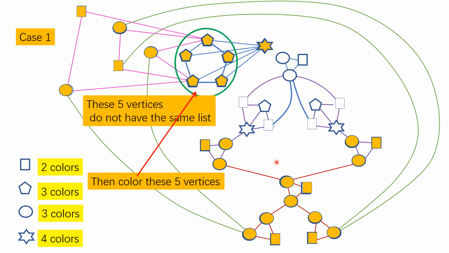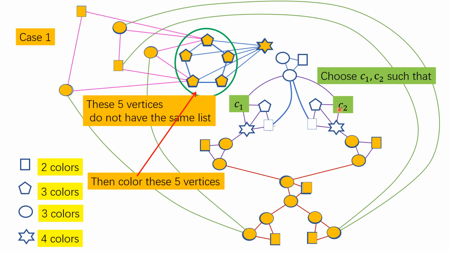I have to be careful. So what I'm going to do is choose the color C1 for this vertex and color C2 for this vertex. I choose these 2 colors carefully. So how do I choose this C1 and C2? If this vertex and this vertex have the same color, so they have a common color C1, then that is the color I choose. And I assign C1 to this vertex, and C1 to this, C1 to this, and C1 to this.